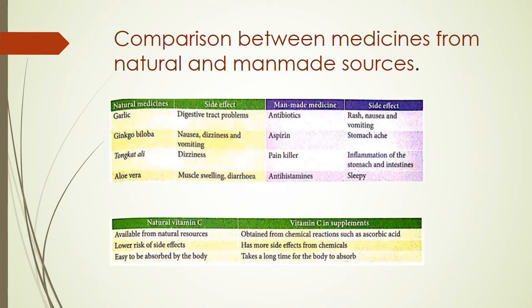Natural vitamin C has a lower risk of side effects, while the chemical one has more side effects. Natural vitamin C is easy for the body to absorb, while supplement vitamin C takes a long time for the body to absorb. So we can conclude that it's better for us to take natural vitamin C because it has low side effects and is easy for the body to absorb.